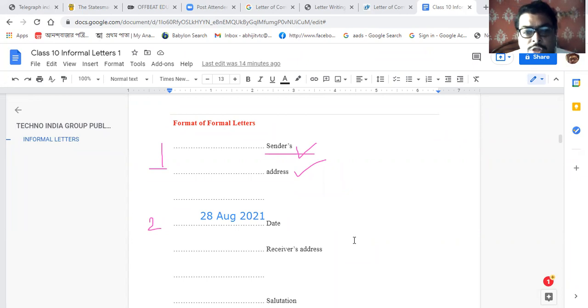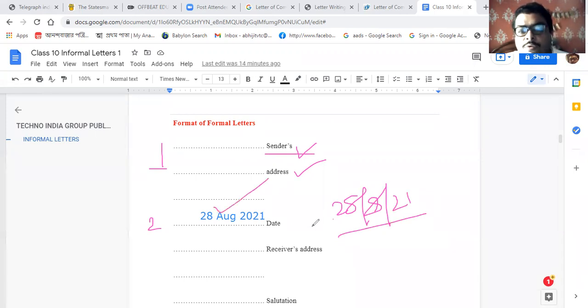You should avoid writing it like 28 plus 2, 21. Please avoid this. Please write in the way which I have told you. This is the proper format. Write it in your copy, otherwise you will forget it.